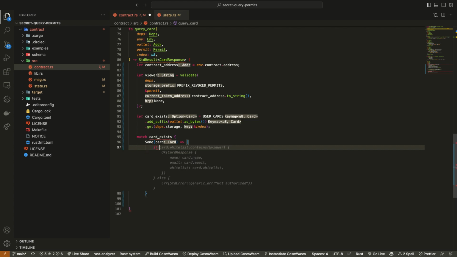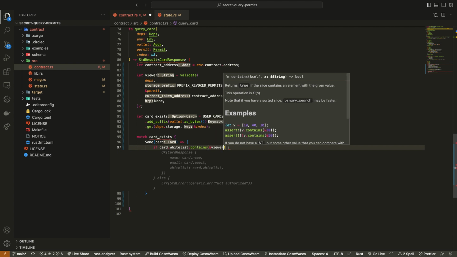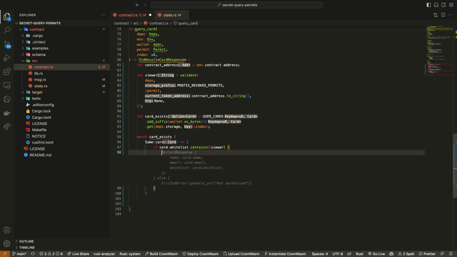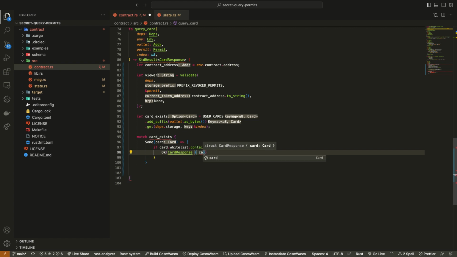Okay, so we say if card.whitelist.contains our viewer, return that card. And so remember again in message, we created that card response struct. All that that's doing is making it so that we can return that card.